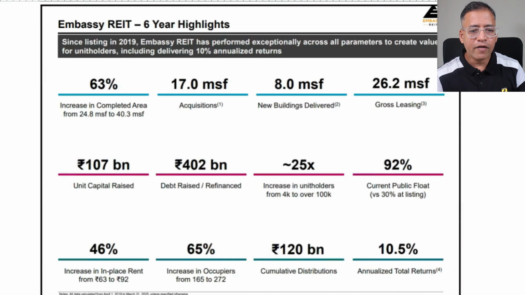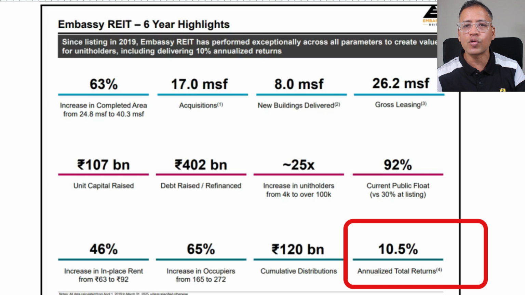Now, this 23 rupees of dividend I talked about was only given in the last 1 year. What about the long-term history? So here is some data for you. If you look at the last 6 years of highlights of Embassy REIT, I think since the inception of this REIT, they have given around 10.5% annualized total returns, which includes dividend and capital appreciation. That sort of profile is what they have delivered in the last 6 years. Past returns do not guarantee future returns, right? But if you're interested in REITs, you can go and compare a lot of REITs.